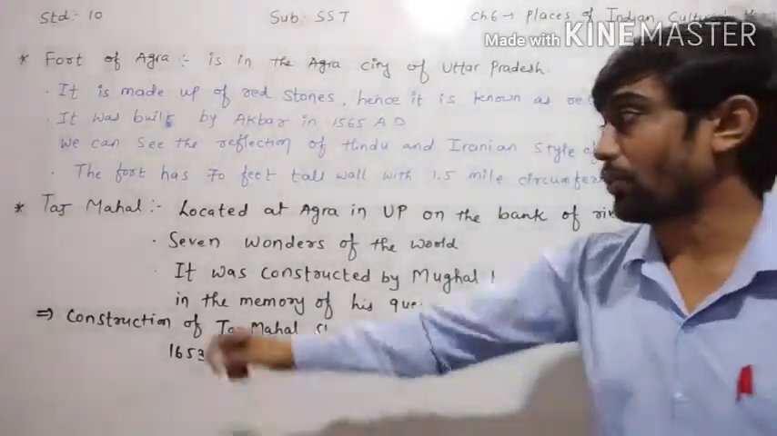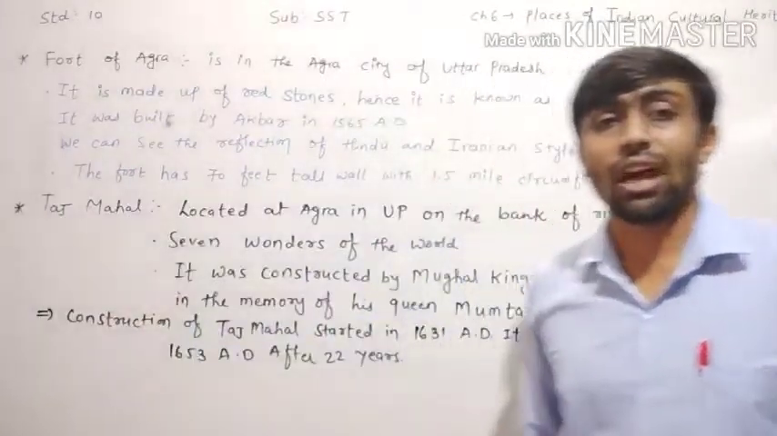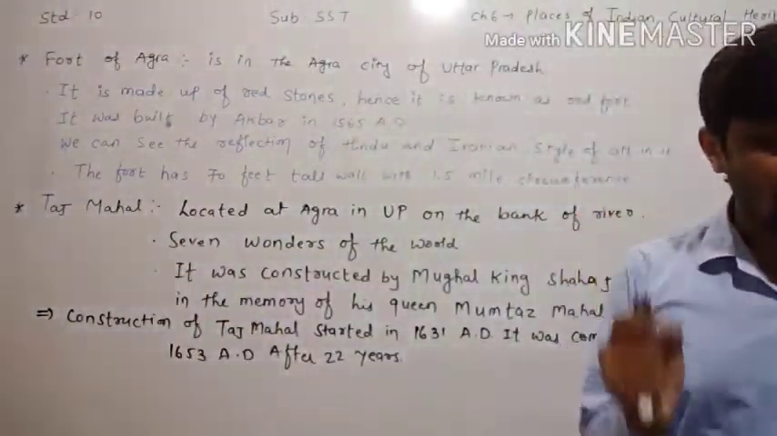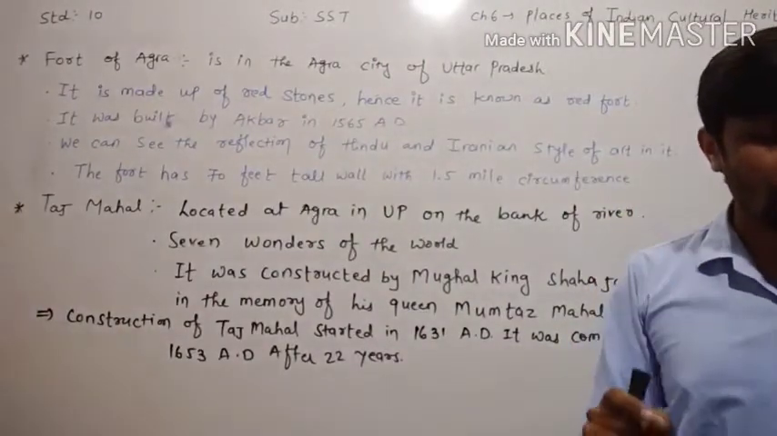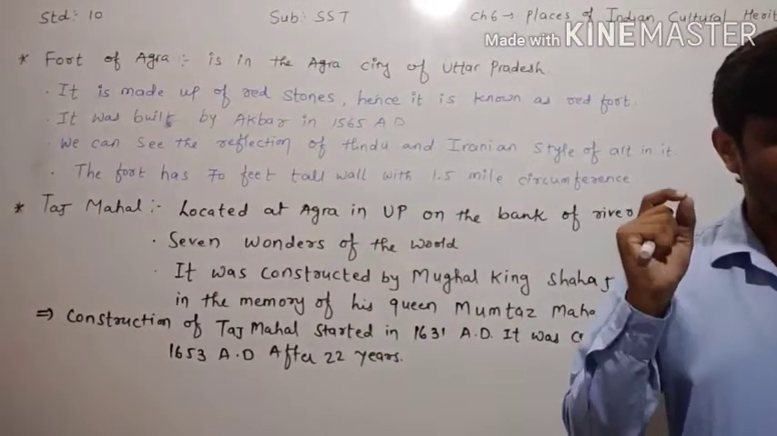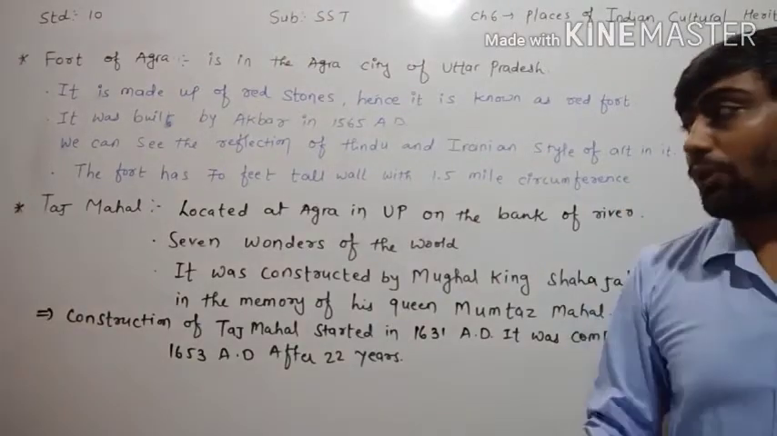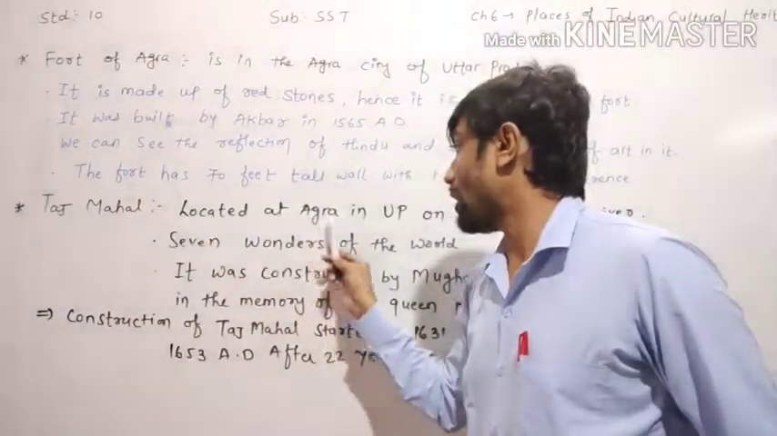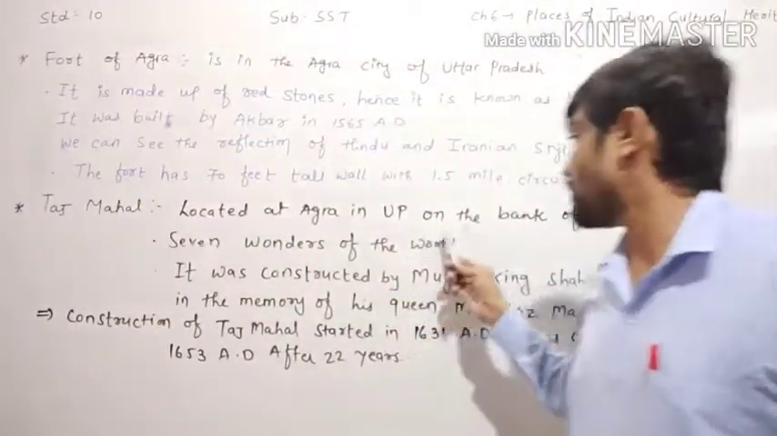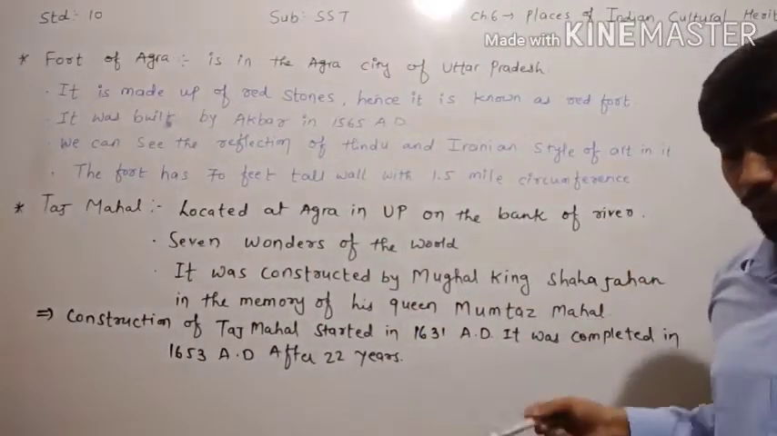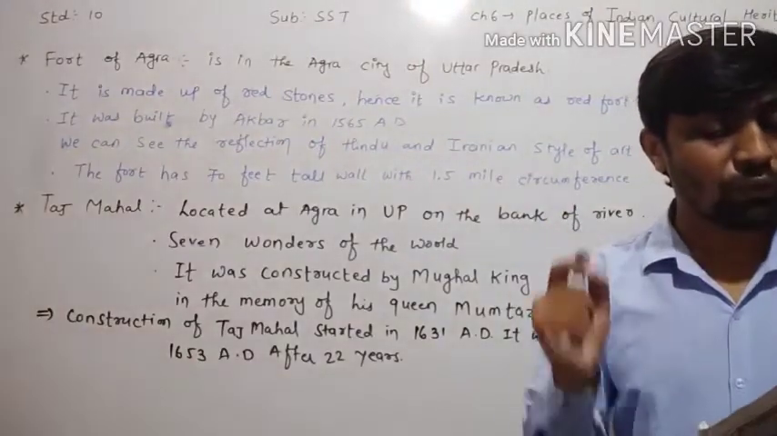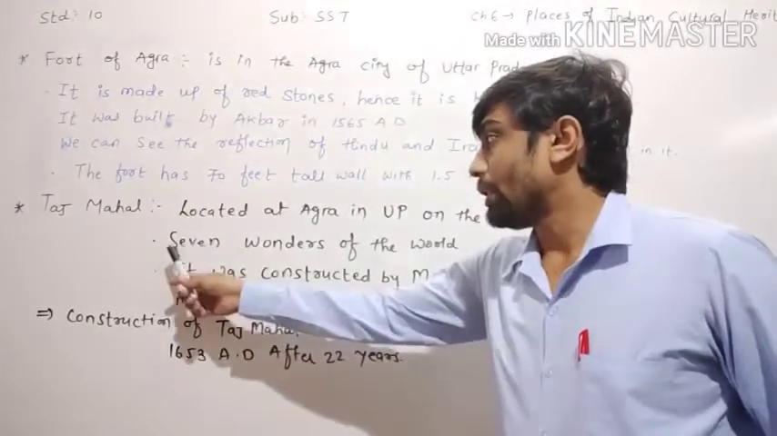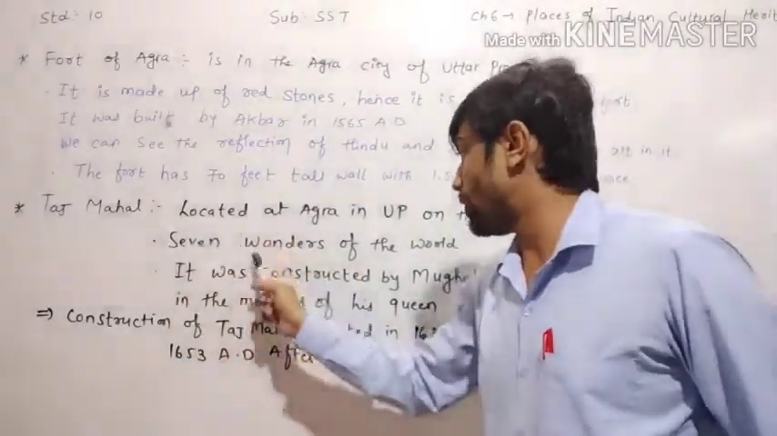Next, dear children, they have given information about the Taj Mahal. Taj Mahal is located at Agra in Uttar Pradesh on the bank of the river. Where is the Taj Mahal located, dear children? The Taj Mahal is located at Agra in UP, Uttar Pradesh, on the bank of the river. Taj Mahal is one of the seven wonders of the world. Dear children, you remember already, the Taj Mahal is one of the seven wonders of the world.